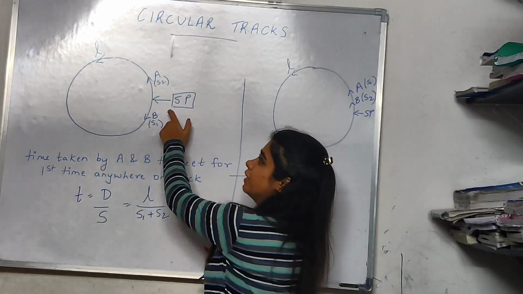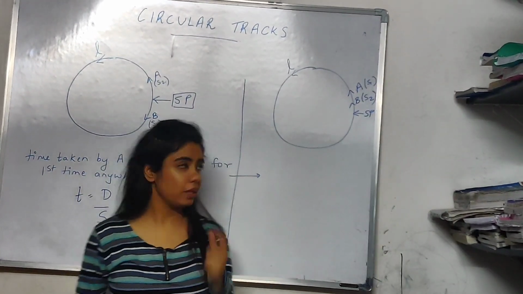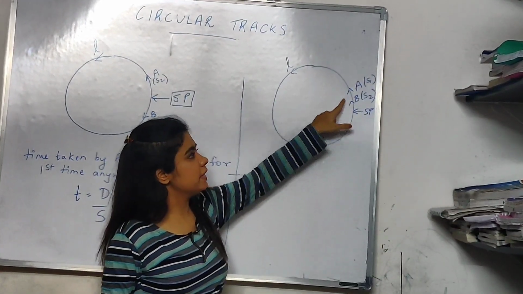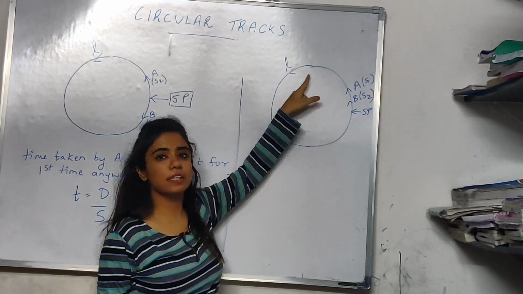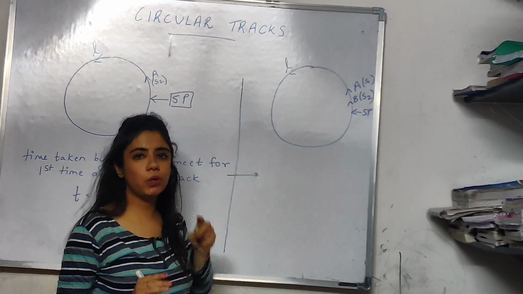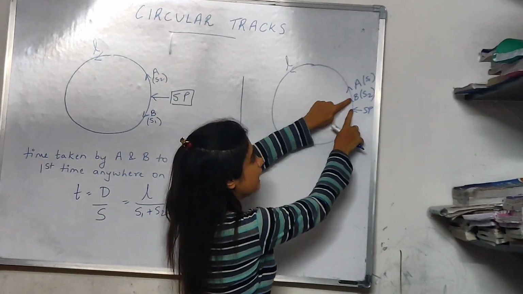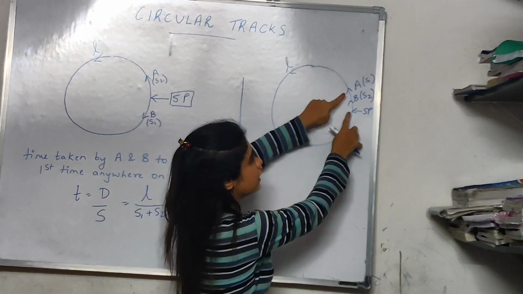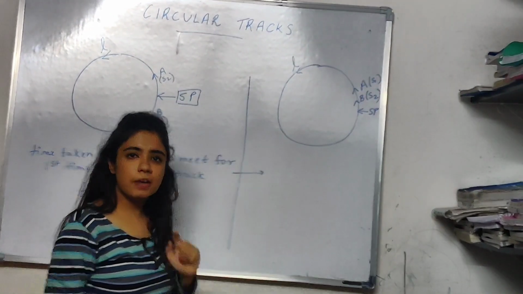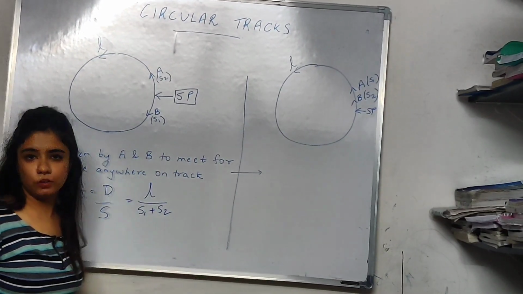Now here they were moving in opposite directions. What if they move in the same direction? Now see what happens. This is the starting point. Two people A and B start from the same point. They are moving in the same direction, and L is the length of the track. Both started from the same point. A's speed is more, so A started moving ahead. B is coming from behind. Same question: at what time will they meet for the first time anywhere on the track?